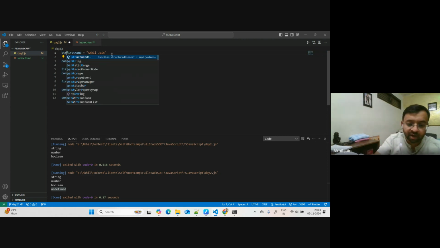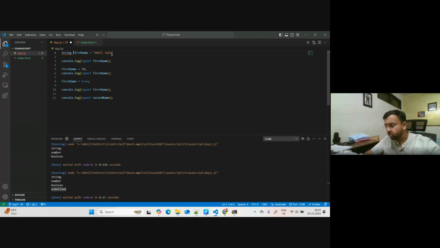I was trying to give a string here, and JavaScript knows that this is incorrect. So the compiler is working here, the VS Code compiler, whatever compiler this JS code is working with. This is like a just-in-time compiler, which this engine has within it, and it is trying to make sure that at least you are complying with the basic ethics of the JavaScript language.